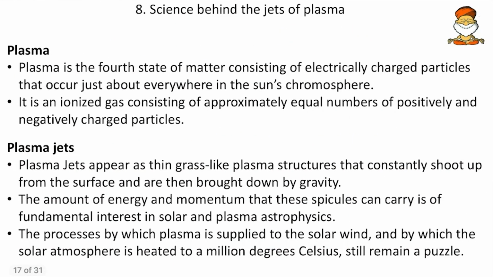Then come to next, the science behind the jet of plasma. So now we discuss what a plasma is first. Friends, in the basic classes we learned there are three states of matter, that is solid, liquid and gas. Now there are five states.